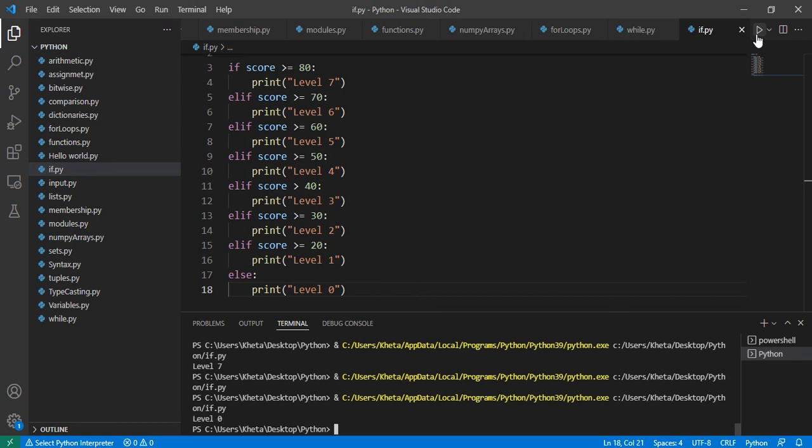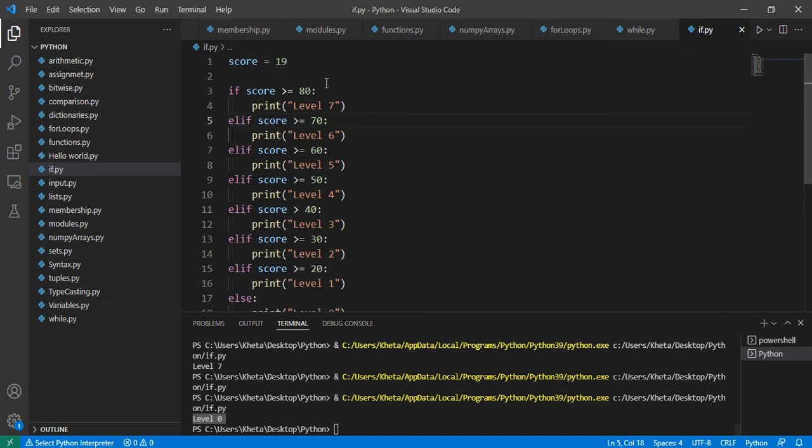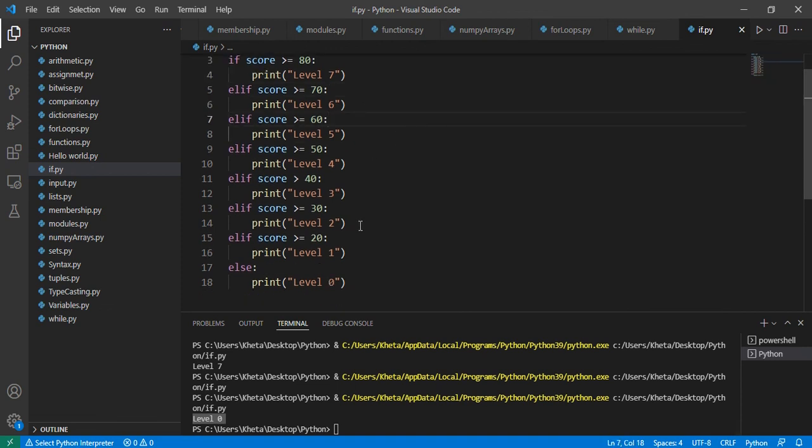And as I mentioned, the else covers all other things that are not specified. So everything else which is not part of each of these ranges that we talked about will fall under the else statement. That is why we have level 0 over there, because score is currently set to 19, which is not part of the levels 1 to 7. So play around with this, change it up, try to think of scenarios that would require if statements, work on a problem if you do have one, and that is how you basically work with if, else if, and else.